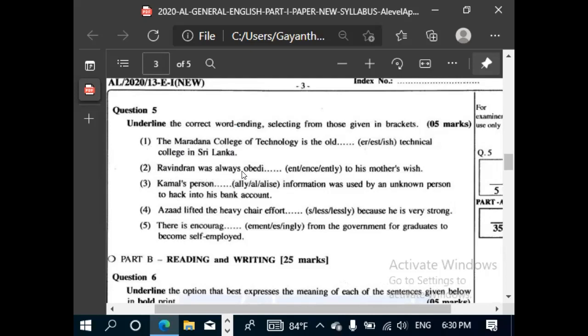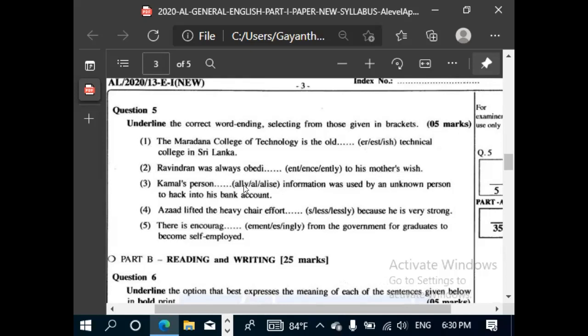Ravindran was also blank to his mother's wish. What is the answer for the second blank? Ravindran was always obedient to his mother's wishes.